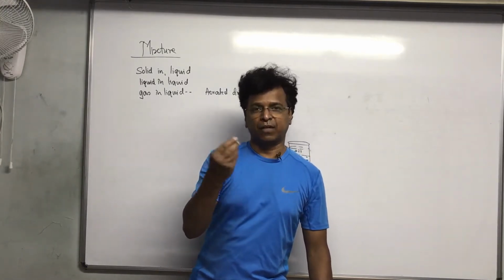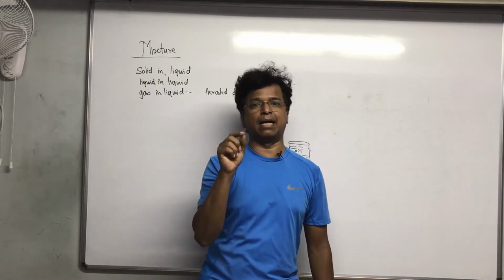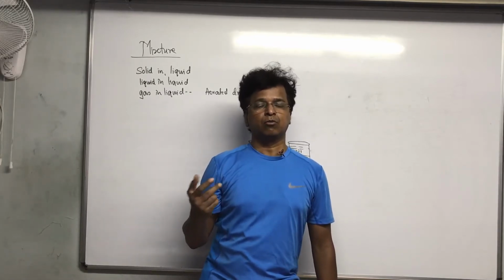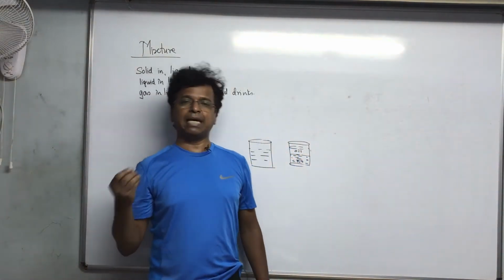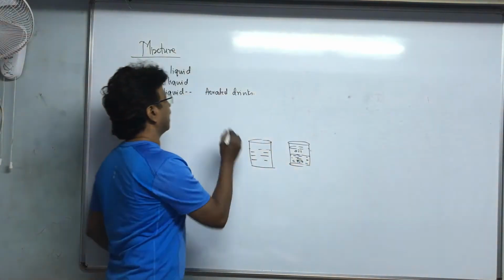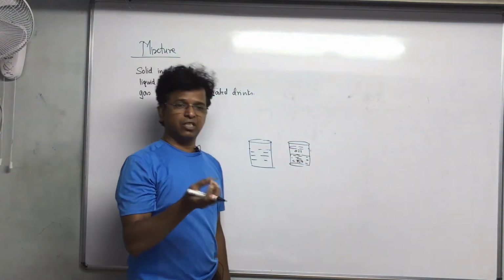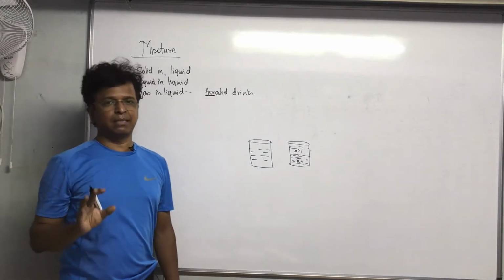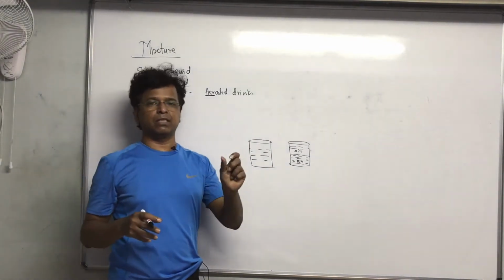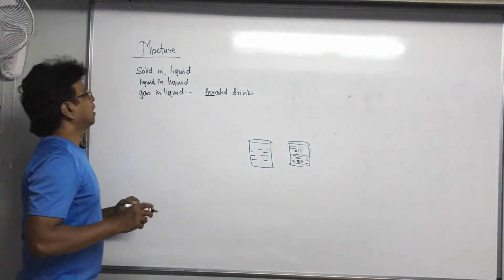They don't have as much gas in them as Thums Up, Coke or Pepsi. Aerated, like air, A-I-R: drinks in which a gaseous form is mixed, sometimes carbon dioxide. So that is gas in liquid.